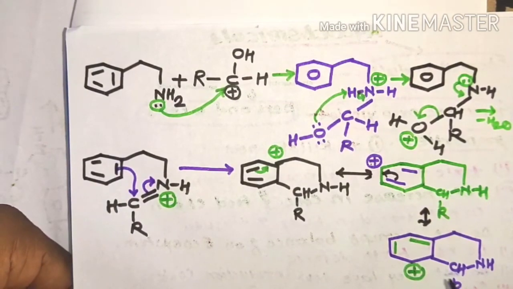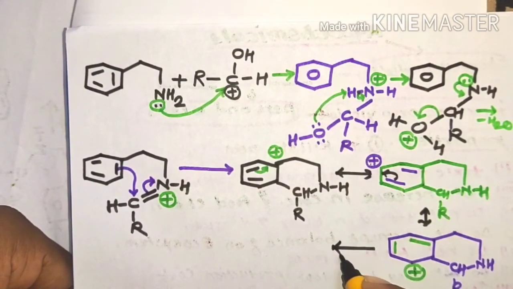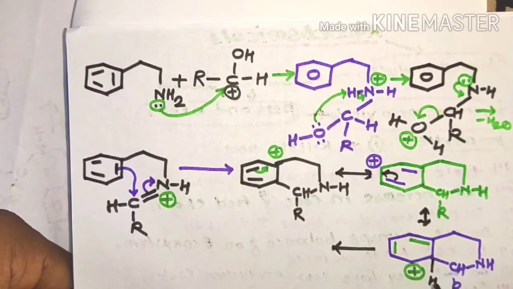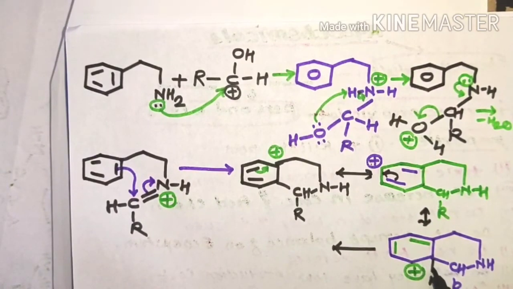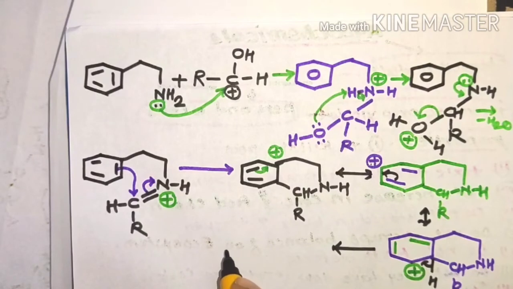And in this step this electron deficiency is fulfilled, that means aromatic character is regained in this nucleus by abstraction of the H bonded electrons to form a single to double bond, that is formation of the final structure of the synthesis.